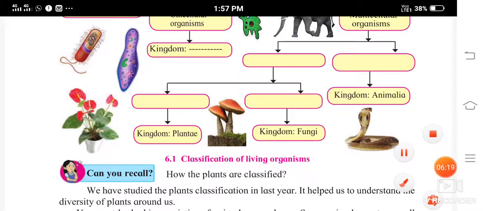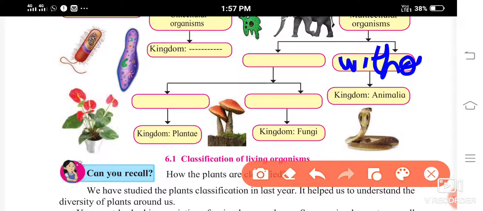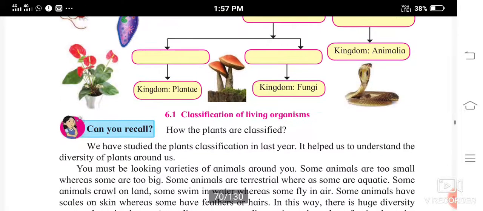Now without cell wall, so here it is without cell wall. Without cell wall, this kingdom Animalia exists.